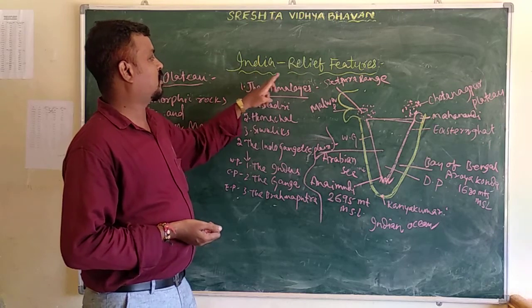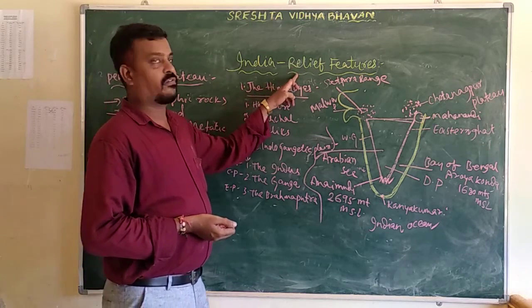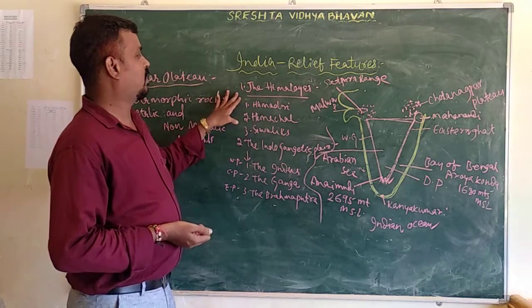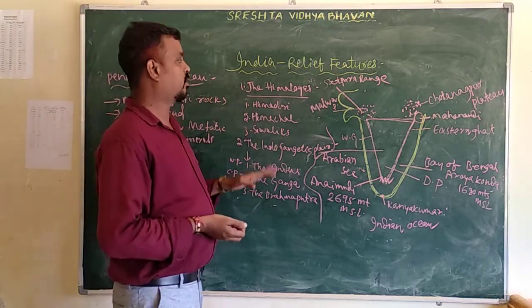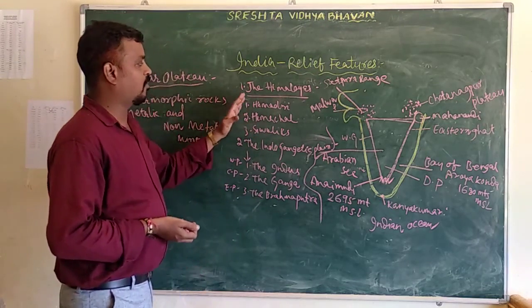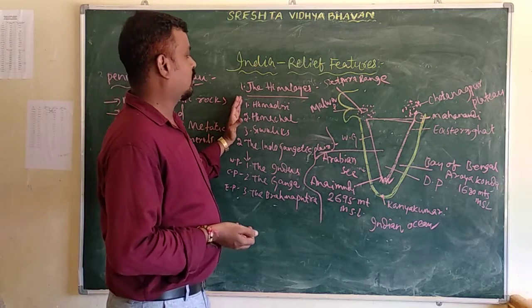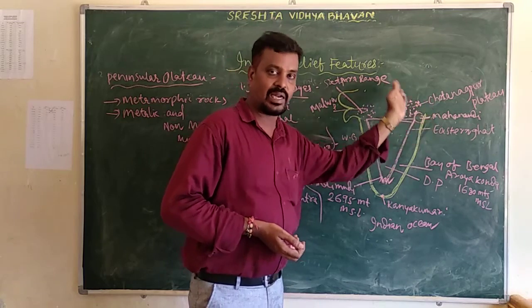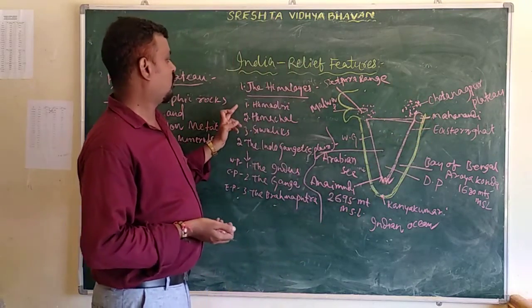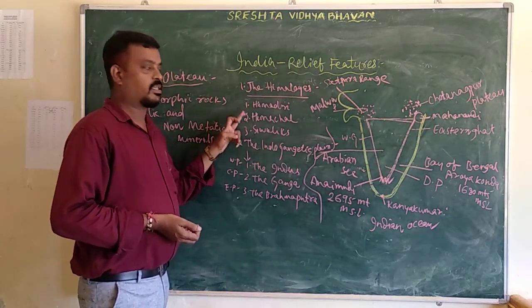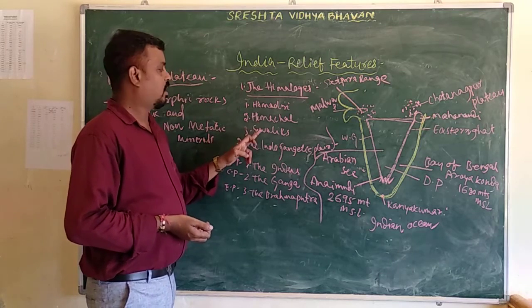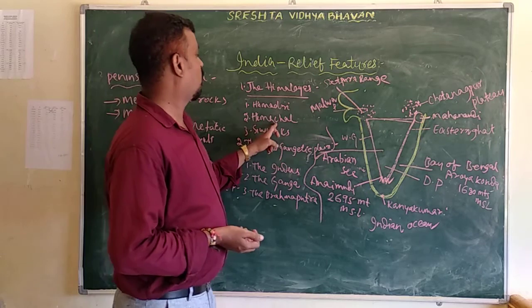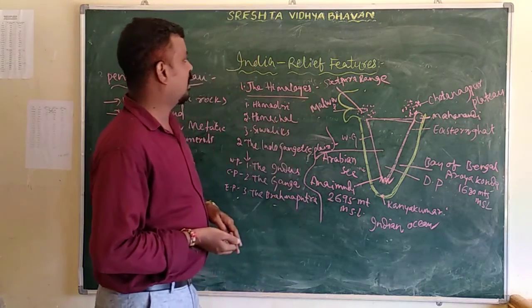India is divided into six relief divisions. The first one is the Himalayas. In the last class, we discussed the Himalayas. The Himalayas are divided into three important parallel ranges. The first one is Himadri, the second one is Himachal, and the third one is Shivaliks. These are the important ranges of the Himalayas.